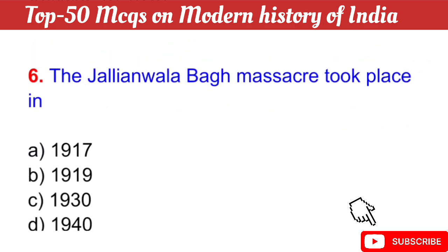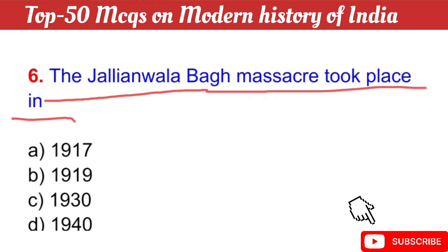Question number 6: The Jallianwala Bagh massacre took place in? Your question is, the Jallianwala Bagh massacre took place in? The right answer is option B, 1919. Okay.